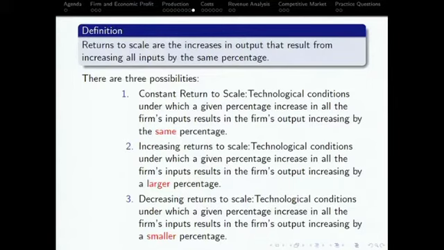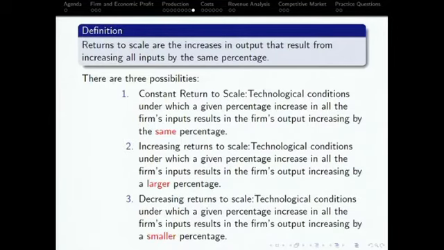The thing is, in the long run, we definitely know the diminishing return will not work because all inputs vary. If all inputs vary, then we need to look at the return to scale. So what is the return to scale? Very simple. If I increase all the inputs by 10%, how much will my output increase? If it increases exactly by 10%, then we call it constant return to scale. If it increases more than 10%, we call it increasing return to scale. If it increases less than 10%, then we call it decreasing return to scale.